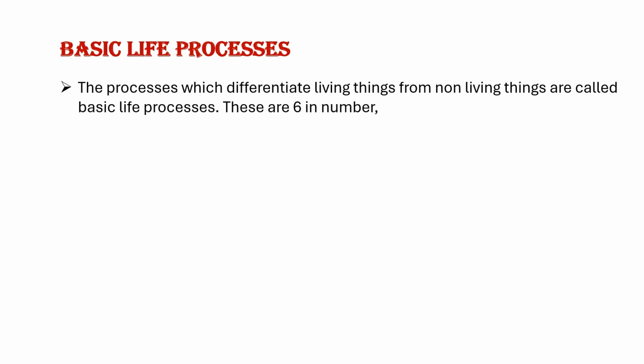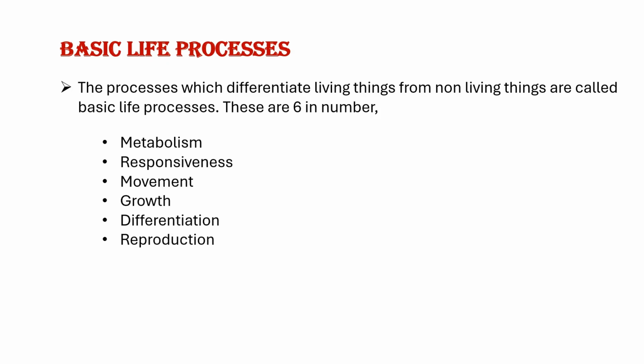Our next topic is basic life processes. There are 6 basic life processes which are essential for the survival and functioning of all living organisms. These processes differentiate living things from non-living things. Let us see one by one. These 6 are metabolism, responsiveness, movement, growth, differentiation, and reproduction.